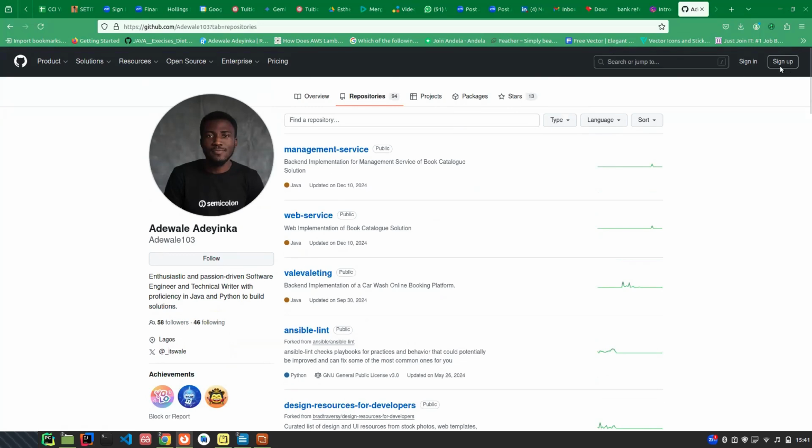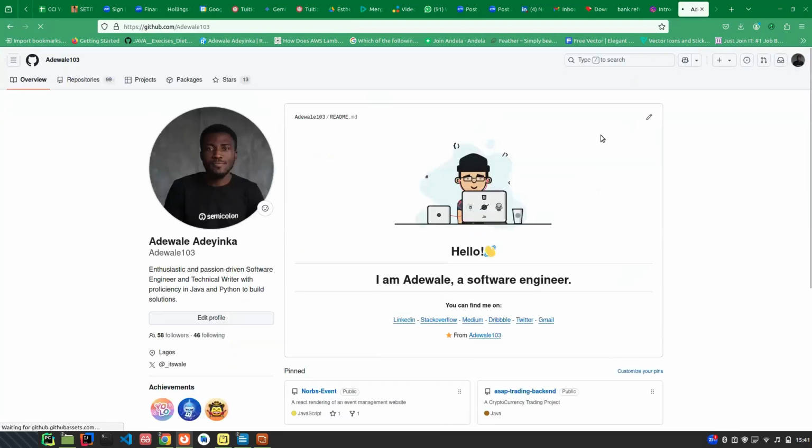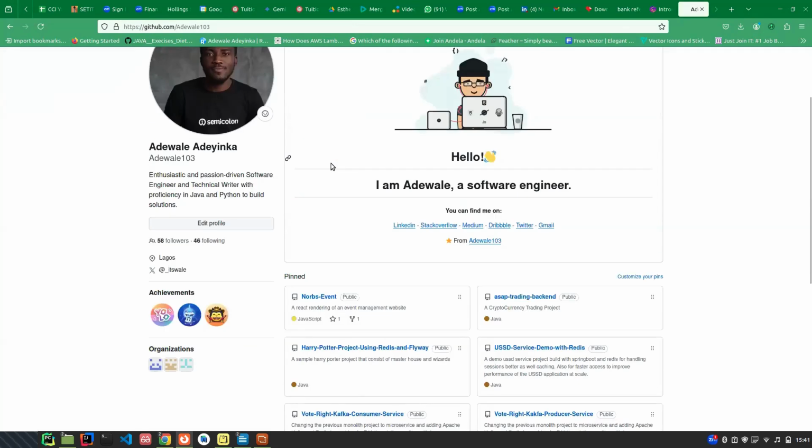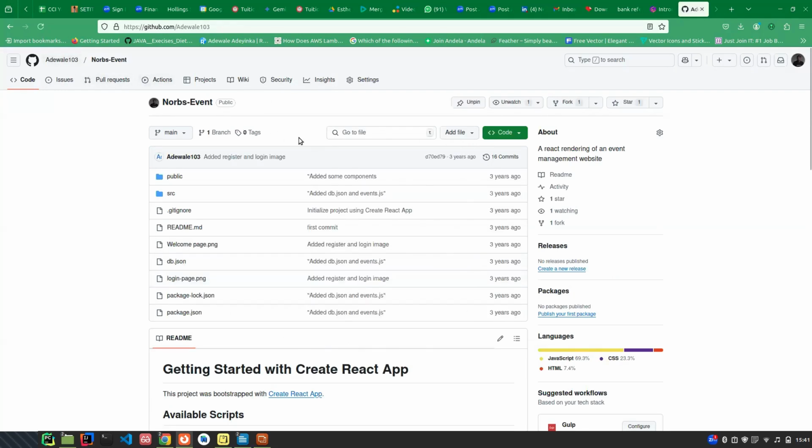Because I've not signed in, that's why I'm showing this. So let me sign in. You can create an account. So when I sign in and I come to some of my projects, let me go to repos.